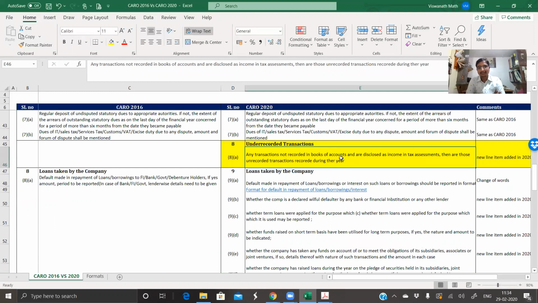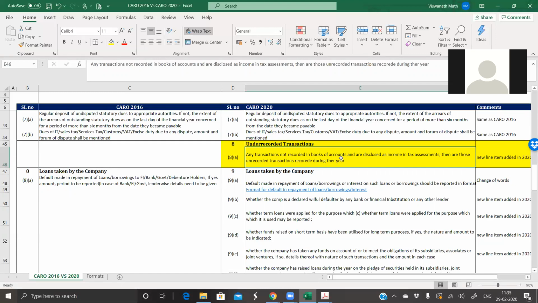Yes. Usually, whenever a search and a survey takes place in the case of an SSE, there is always an undisclosed income which he declares under the raid. So now the auditor also has to certify the amount of undisclosed income, and you have to get it into the books of accounts. Then you have to account that income, whether it is cash or assets, in the books of accounts of the company for payment of taxes.